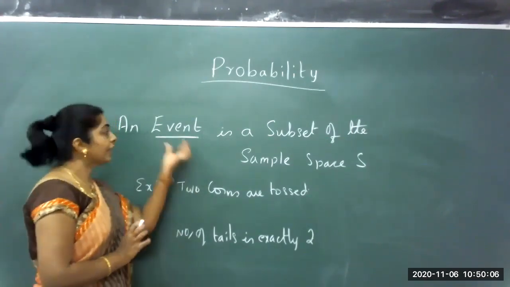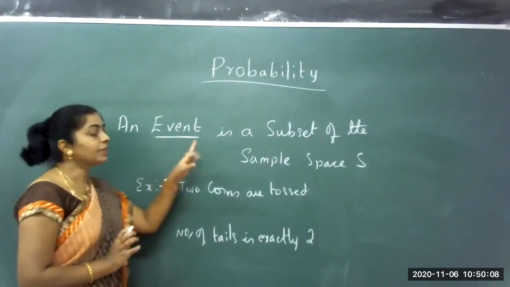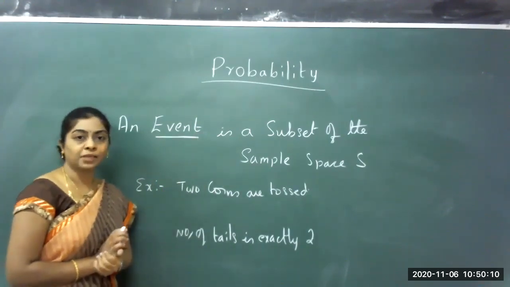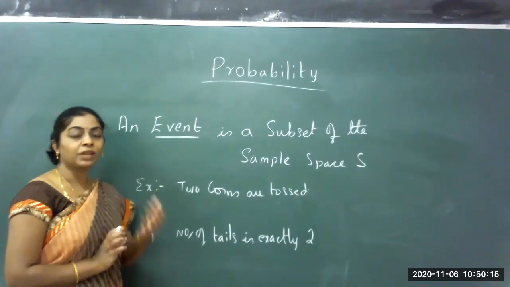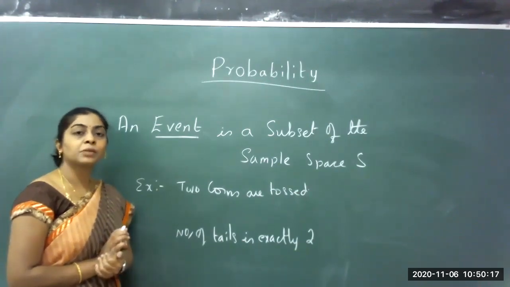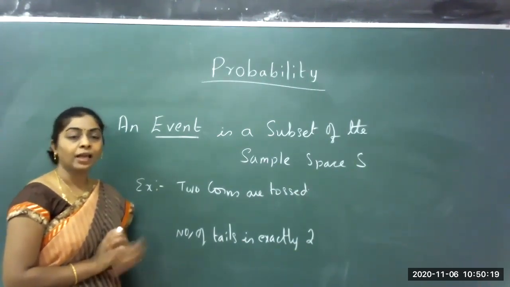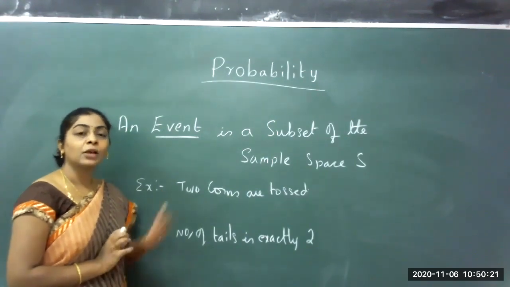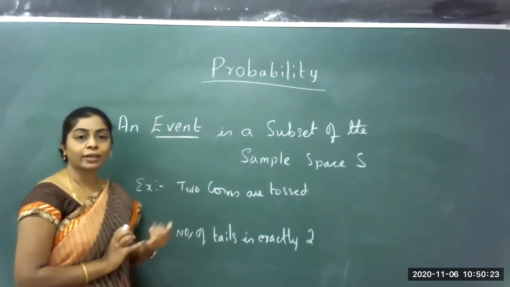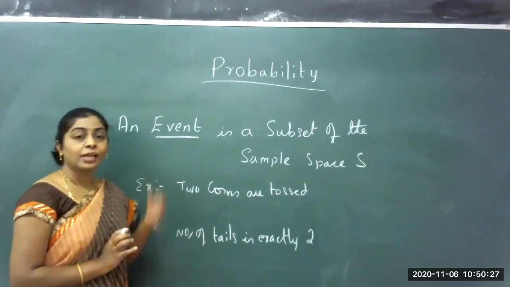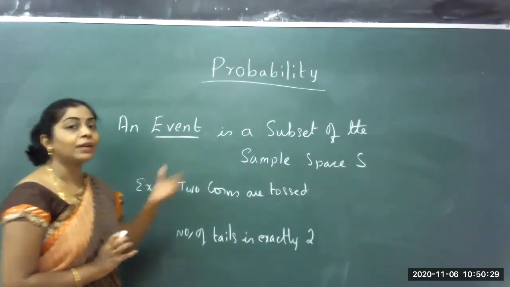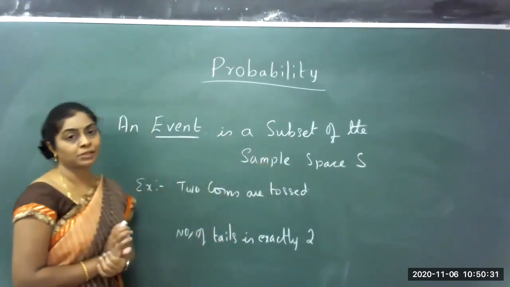The next one, event. An event is a subset of a sample space. Just now we learned how to write a sample space. Whenever an experiment is done, the sample space is denoted by capital S. And I gave you a few examples of experiments, like a coin, a die, or two coins. Now, what is an event? An event is a subset of the sample space.